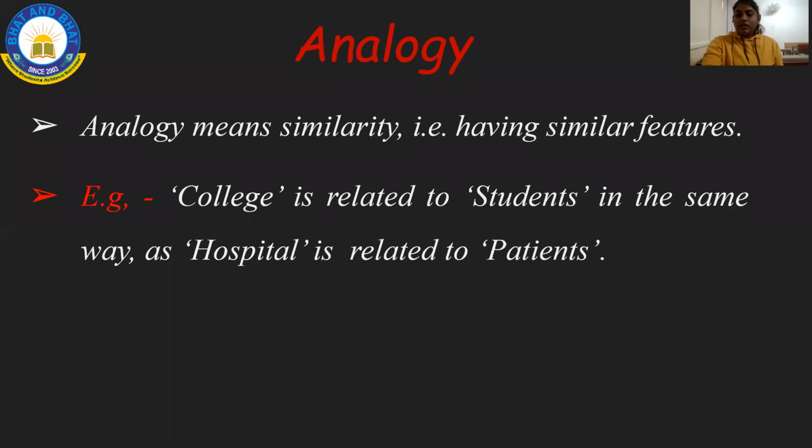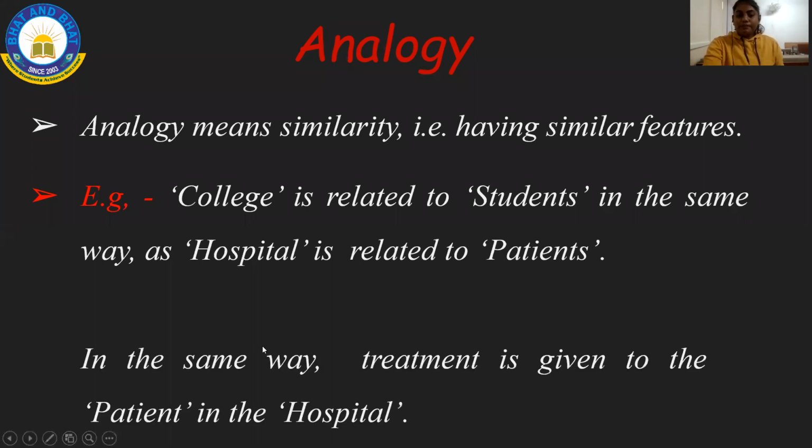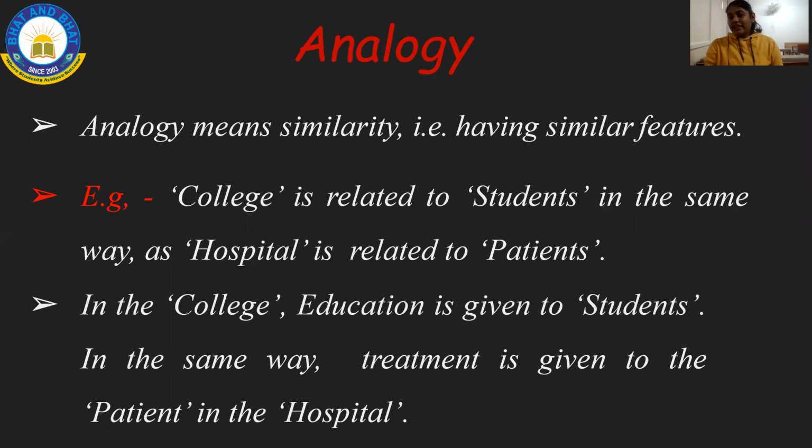Let me give you an example. Listen to me. For example, college is related to students. Students, keep in mind how they will give the question. This is called one relation. College is related to student. So this is the first relation.